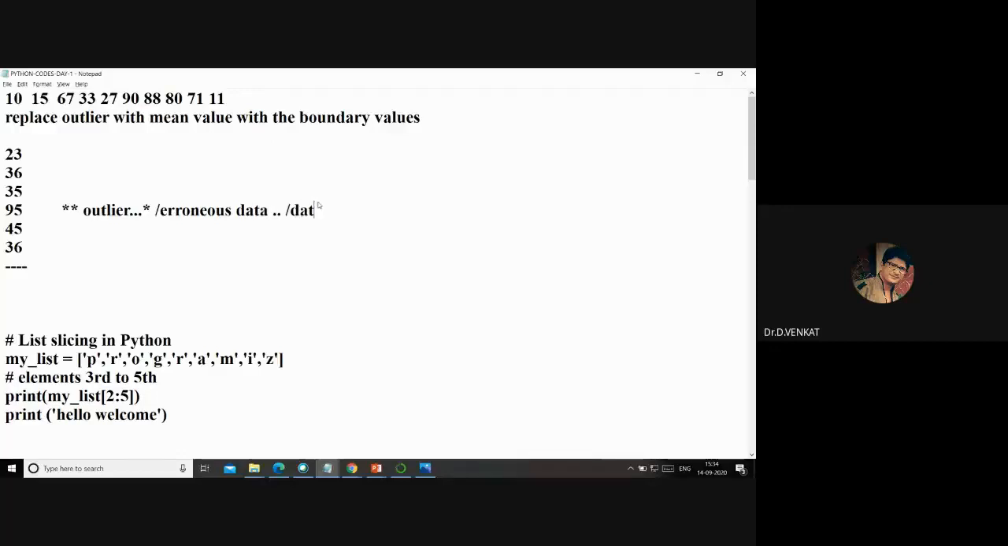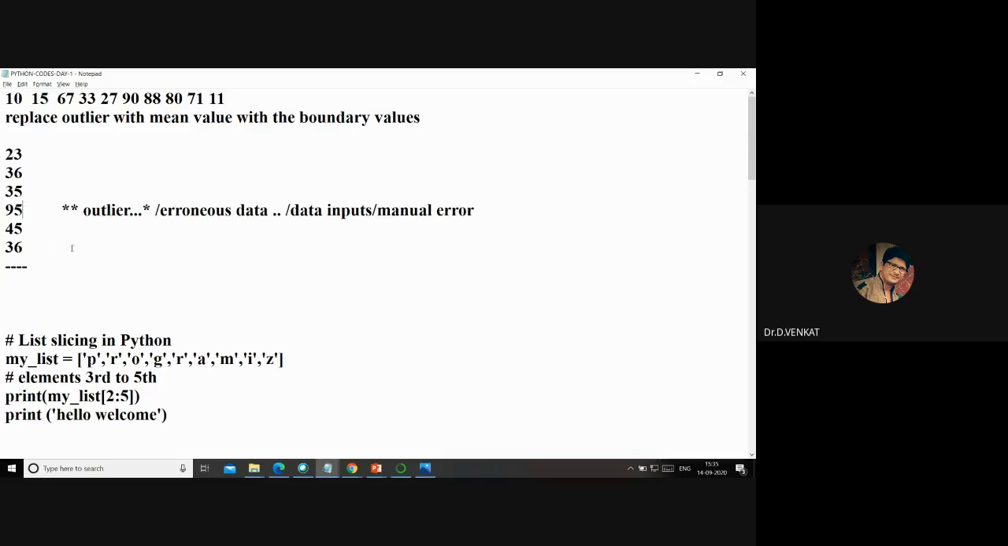Erroneous data during the data input stage, manual error. You all know, right? In Aadhaar card and all, they change all our names and things like that, right? So there is a data staging error, an input error. So what should be the value I should replace this 95 with?